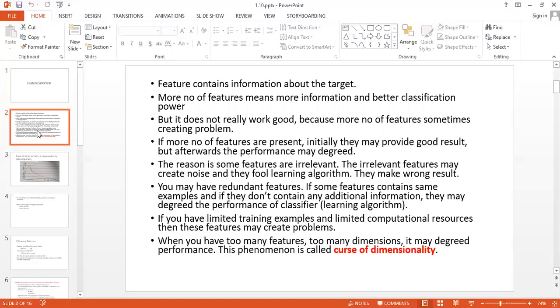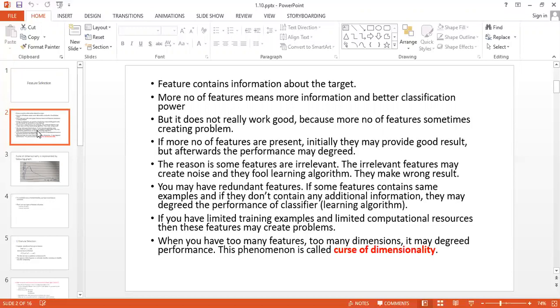But it does not really work well, because more features sometimes create problems. If more features are present, initially they may provide a good result, but afterwards the performance may degrade. The reason is some features are irrelevant. Irrelevant features may create noise and fool the learning algorithm.